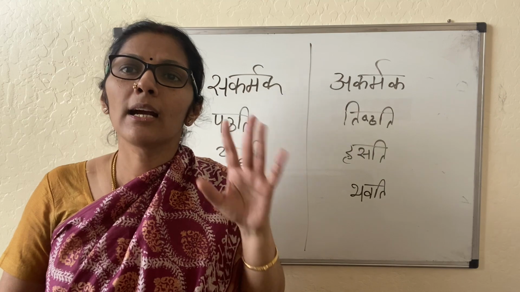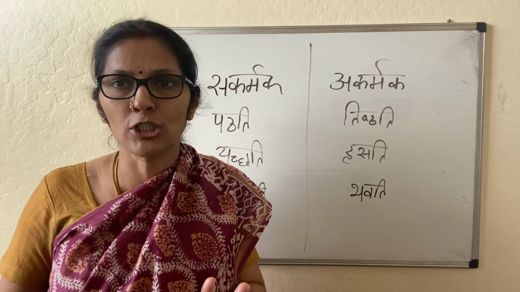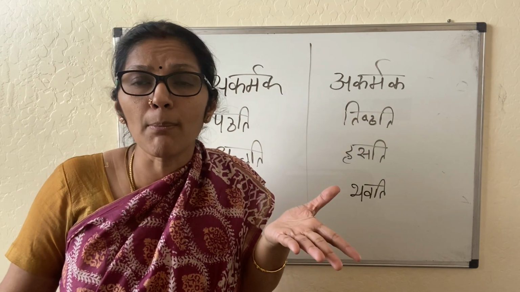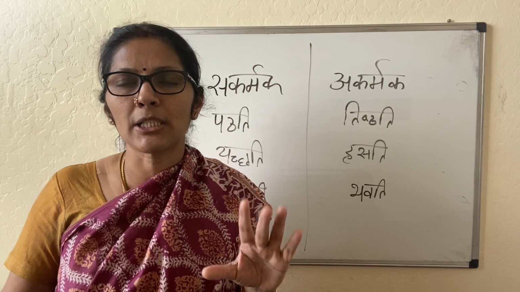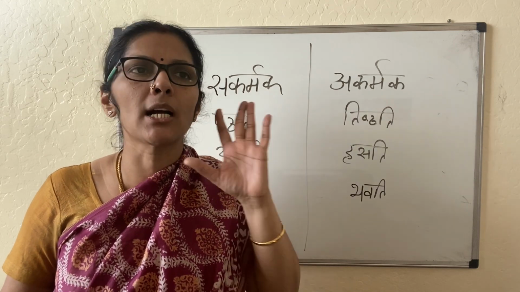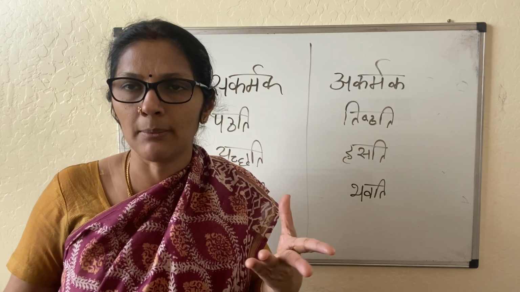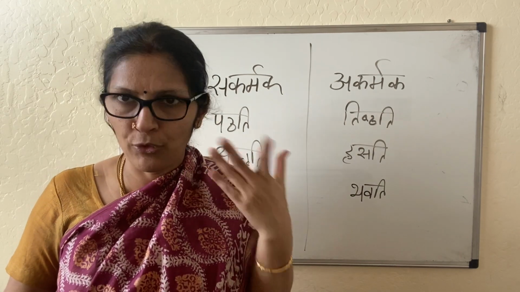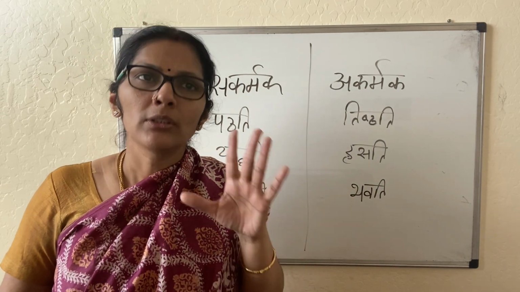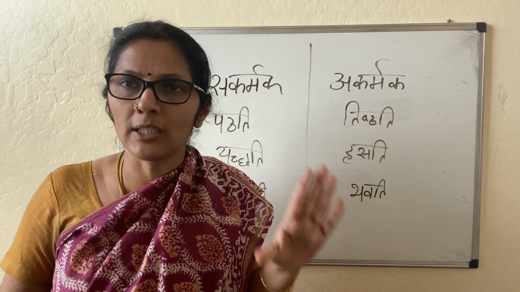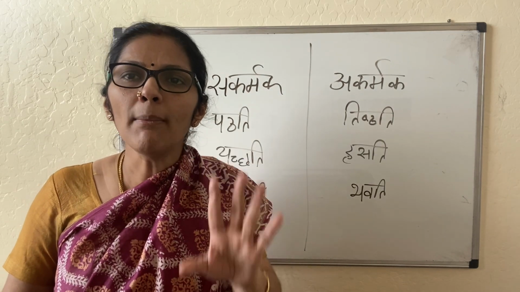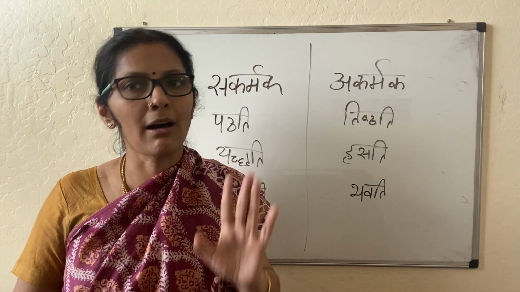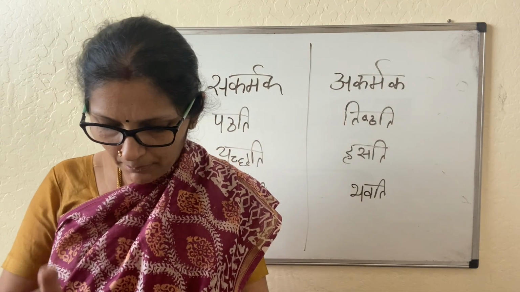So they are saying gama gacchu, to go, is an exception to this rule. Although it looks like an akarmaka dhatu, no, it is an exception. Gama gacchu, to go, is a sakarmaka dhatu because when we question saha kim gacchati or saha kutra gacchati, there is an answer. That answer is derived from Dvitiya Vibhakti. Karma padam is derived. So gama gacchu, to go, is given as a sakarmaka dhatu on the page.